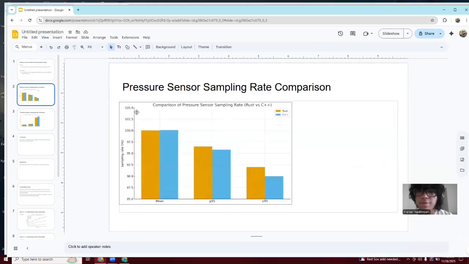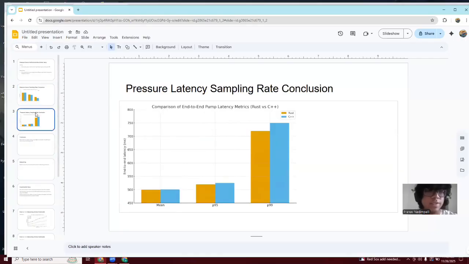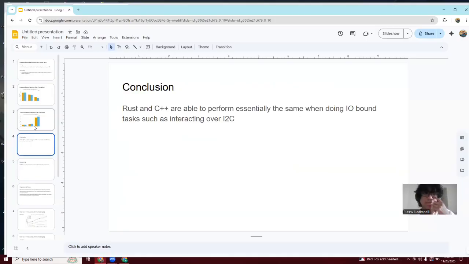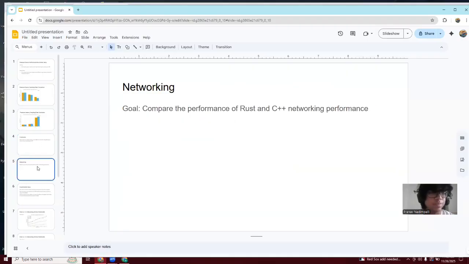So here are the sampling rate results, and we can see that Rust and C++ performed essentially the same, except in the very top percentile, where other factors came into play, such as the operating system and the hardware variance. Here we can see in the pressure latency rate that the latency is also about the same between Rust and C++. And so basically, we're able to conclude that Rust and C++ are able to perform essentially the same when doing IO-bound tasks, such as interacting over I squared C.